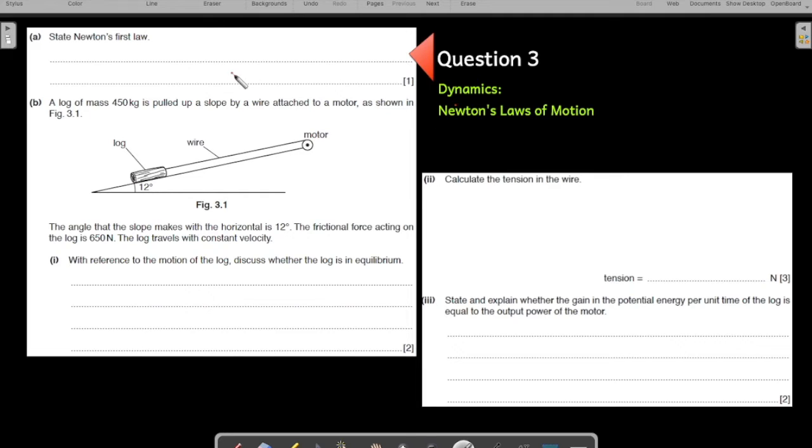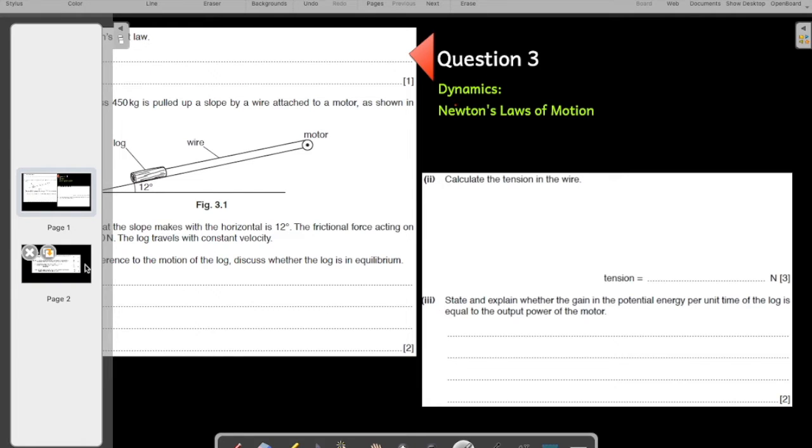So how do you define Newton's first law? A body or an object or a mass will continue to stay in the same state of motion until a resultant force acts on it. What does it mean? If an object is moving at a constant speed, it will keep moving at the constant speed forever and ever until a resultant force acts on it. Similarly, if you have an object which is at rest, it will stay in the same state of rest until you push it, pull it, or you apply a resultant force on it, right?